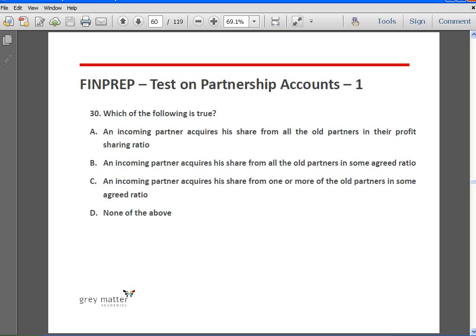Okay, so problem number 30: which of the following is true? An incoming partner acquires his share from all the old partners in their profit sharing ratio. Not necessary. An incoming partner, not all the existing partners have to sacrifice. A few might sacrifice, a few need not sacrifice. An incoming partner acquires his share from all the old partners in some agreed ratio. An incoming partner acquires his share from one or more of the old partners in some agreed ratio. So answer is C. So it's not necessary that he has to acquire his share from all the partners. He can acquire it from one or more partners in some agreed ratio. So answer is C.